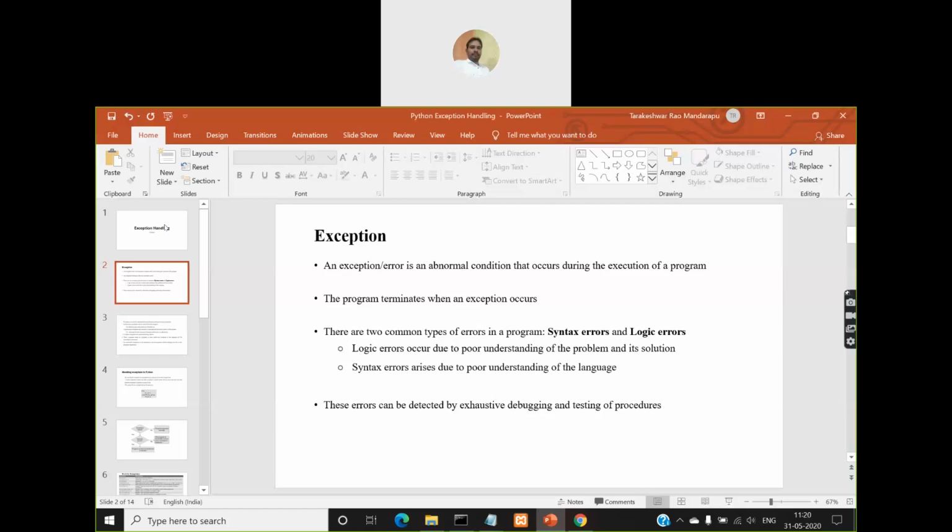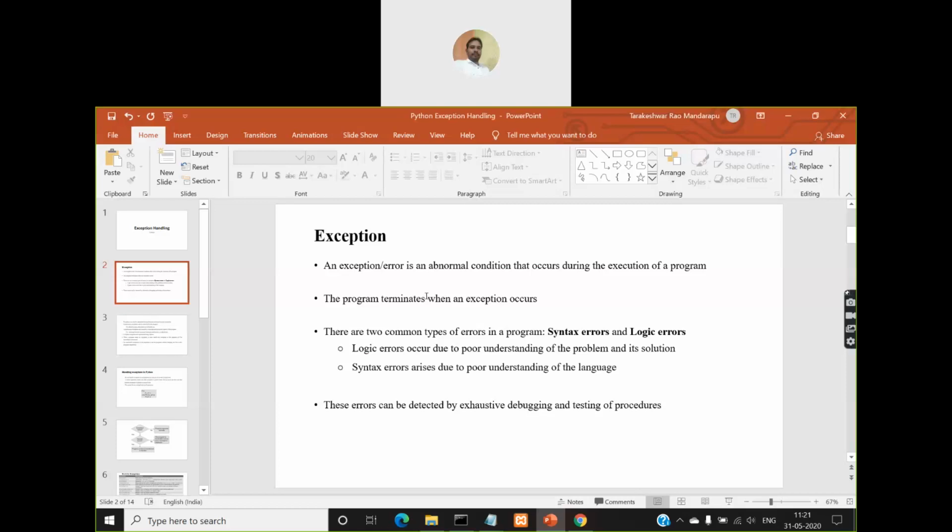But if the program terminates without completely executing the number of lines you have written in that program, then we say it is an abnormal termination. So when an exception or an error occurs in your program, the program will terminate abnormally. This abnormal condition, due to which the program terminates without completely executing, is called an exception or an error. So coming to different types of exceptions or errors in a program, we can classify these exceptions or errors into two types. One is syntax errors, the other one is logic errors.